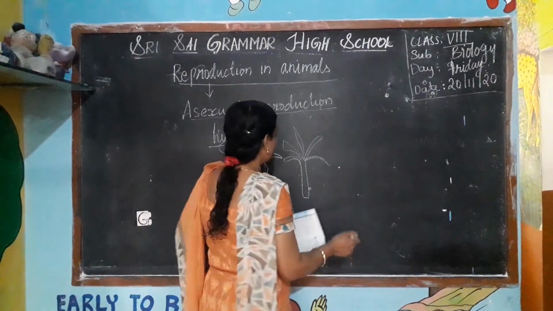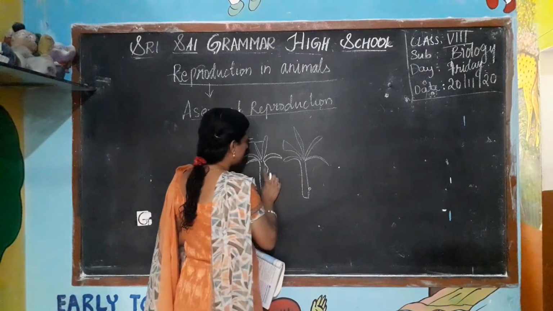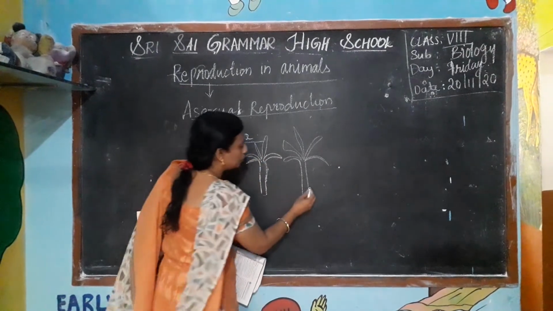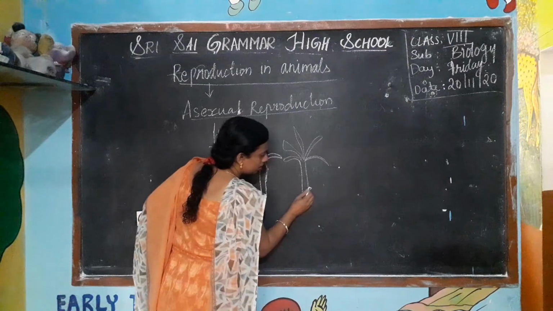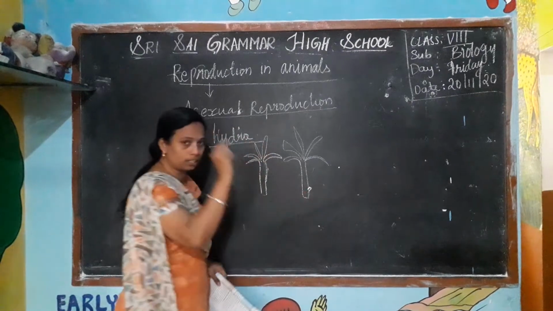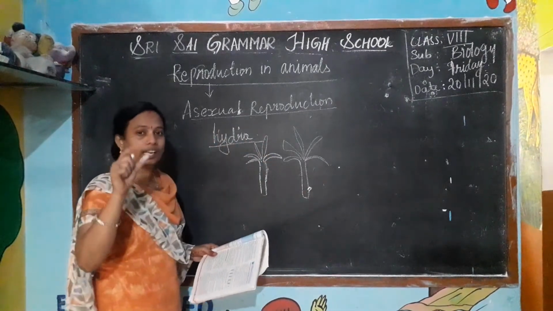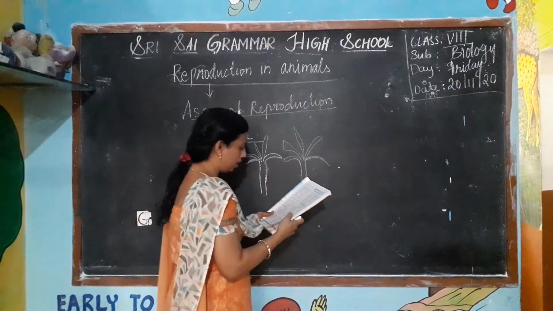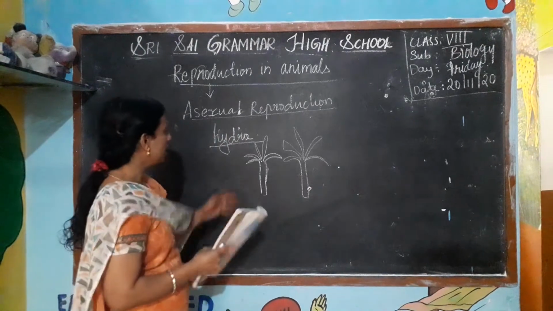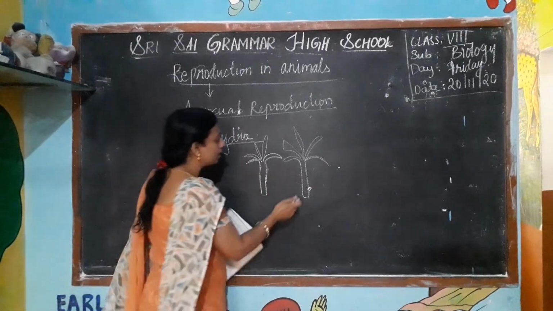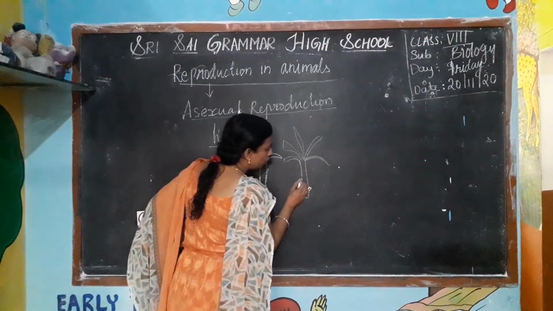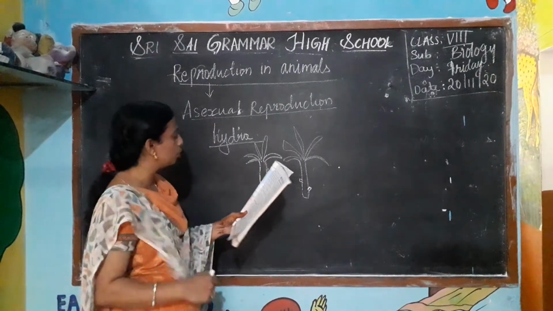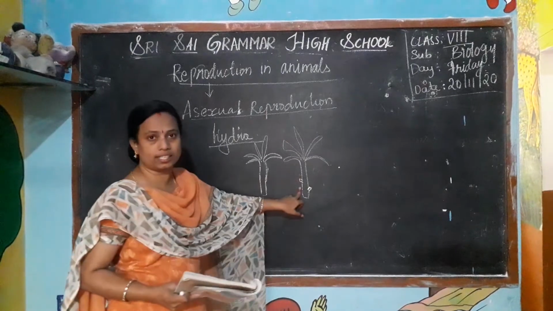You can see the bulges. Bulges mean a protrusion. Some protrusions we are able to see here. Swollen parts. In each Hydra we can sometimes see one, two or three. They have one or two bulges on their bodies.